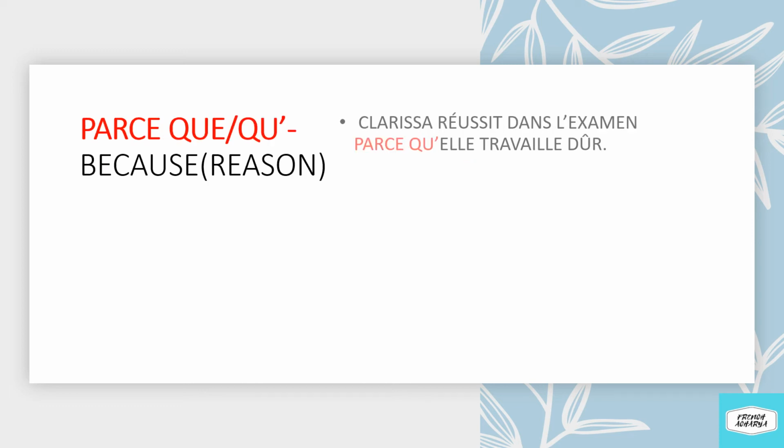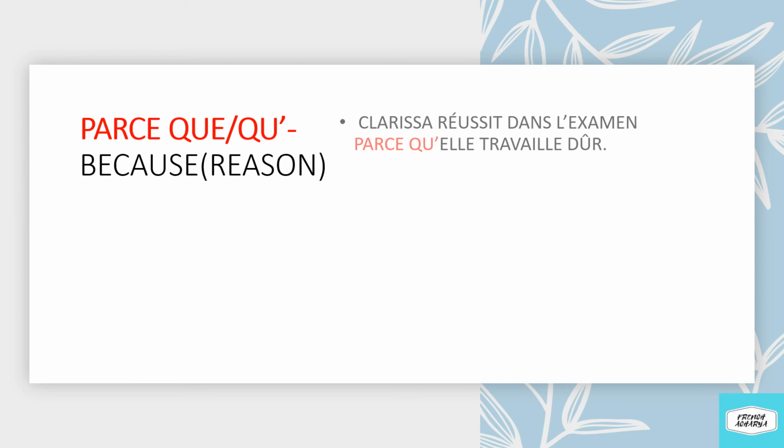Parce que. The meaning of parce que is because. Now the example is: Clarissa réussit dans l'examen parce qu'elle travaille dur. Clarissa succeeds in the exam because she works hard. So here we have the first sentence as Clarissa réussit dans l'examen, and the reason, that is the second sentence, is elle travaille dur.